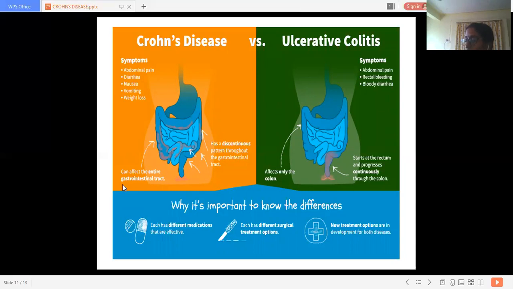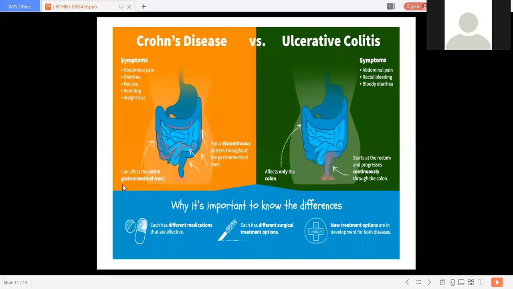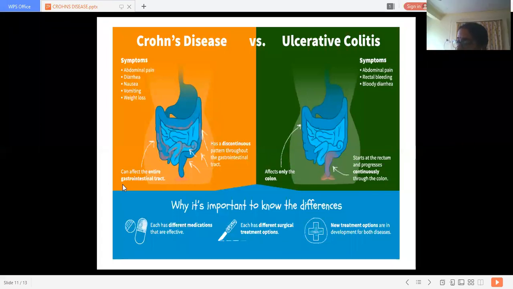All of you know, or remember, ulcerative colitis, no? All of you remember ulcerative colitis properly? Okay. In this chronic disease of ulcerative colitis, the terminal part of the large intestine will get affected.